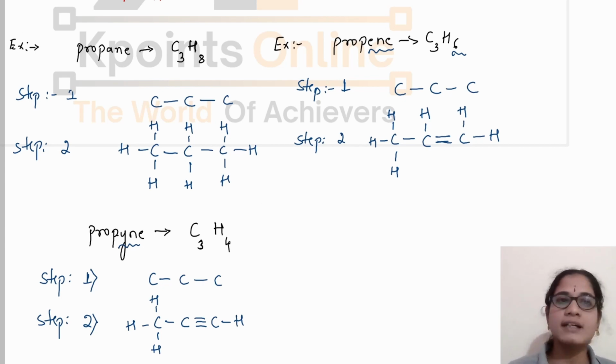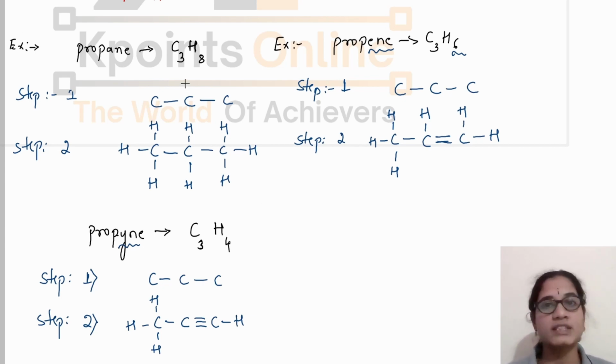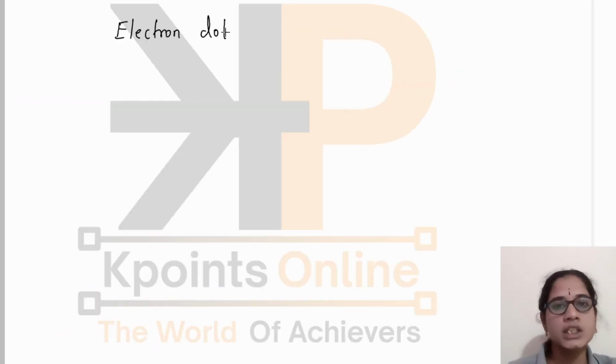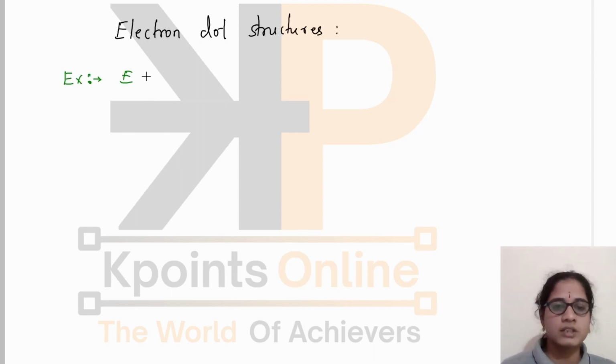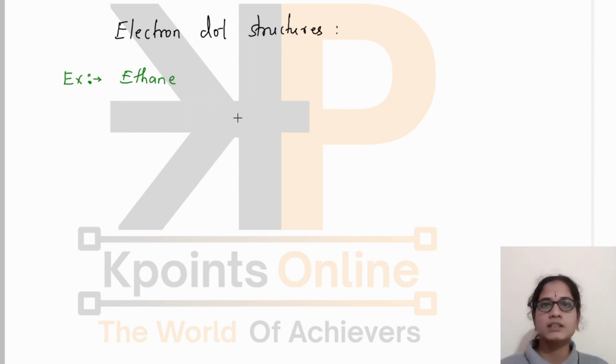And also we can write the electron dot structures for these compounds. In your examination, questions may be asked about the electron dot structures, molecular formula and also structural formula. Now we shall study how to write the electron dot structure for these hydrocarbons. Let us draw the electron dot structure for the ethane molecule. The molecular formula is C2H6.